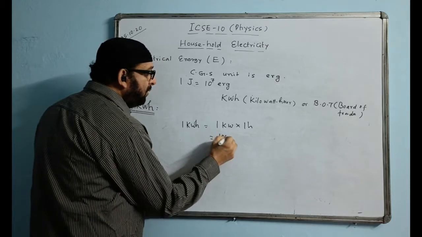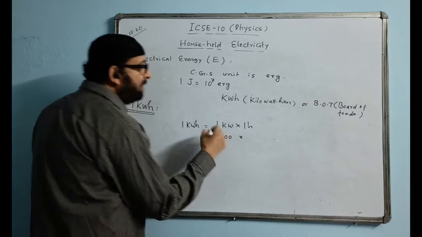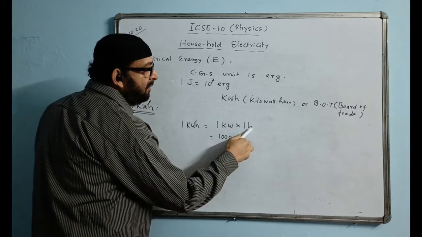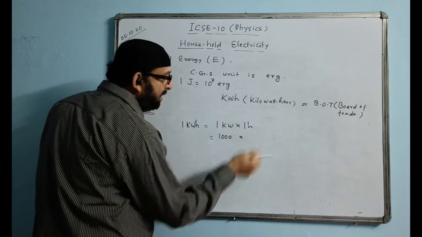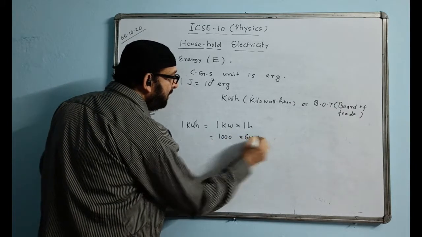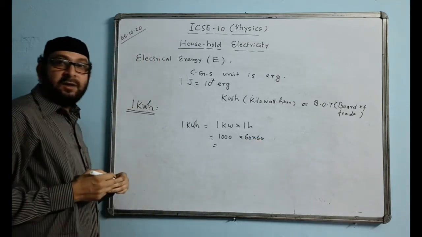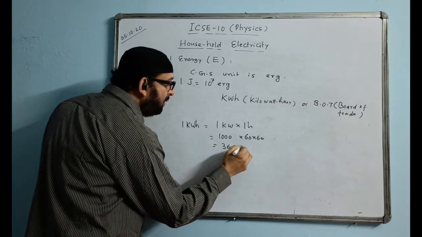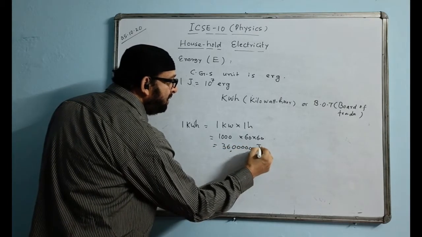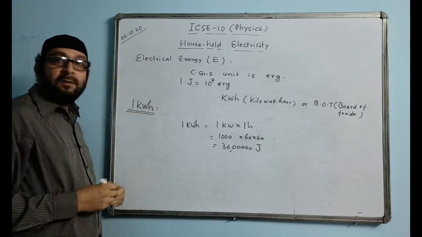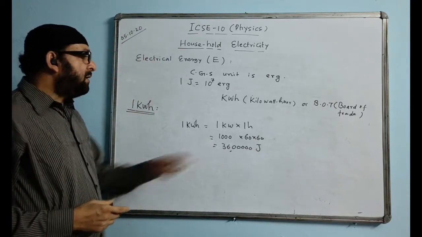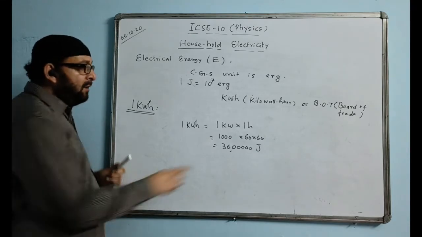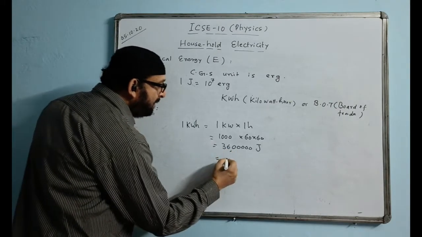1 kilo means 1000. It will become 1000 watt. We are changing in SI unit. The 1 hour we have to change in SI unit, that is time. Hour you have to change in seconds. We change it as 60 into 60. The answer will come 36 and 5 zeros: 1, 2, 3, 4, 5. This is 1 joule. We are changing the entire thing in terms of SI unit. That is 36 and 5 zeros, that is 3,60,000 joule.